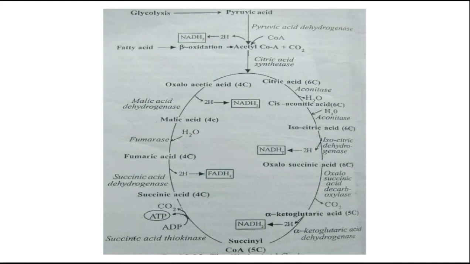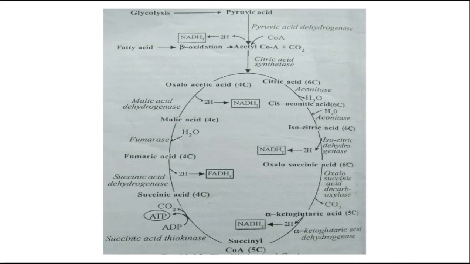The name citric acid cycle comes from citric acid, which is formed in the first step of this cycle. The cycle is also named the Krebs cycle, after H. A. Krebs, an English biochemist who worked on it.